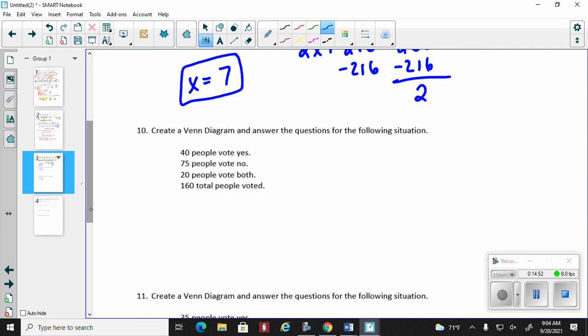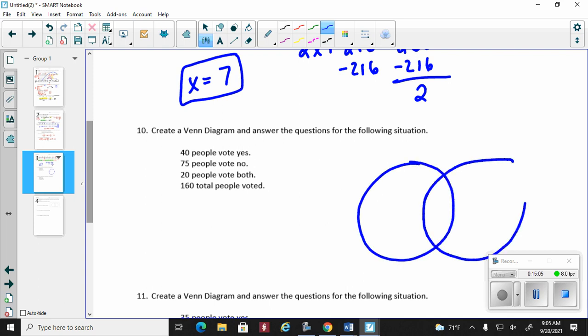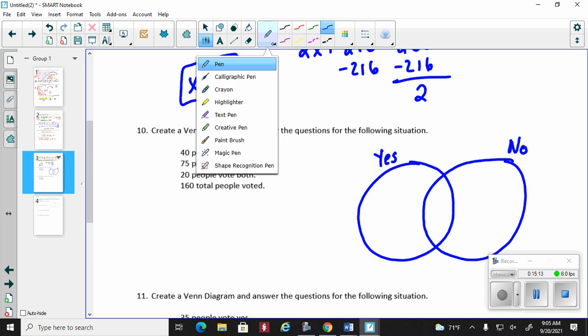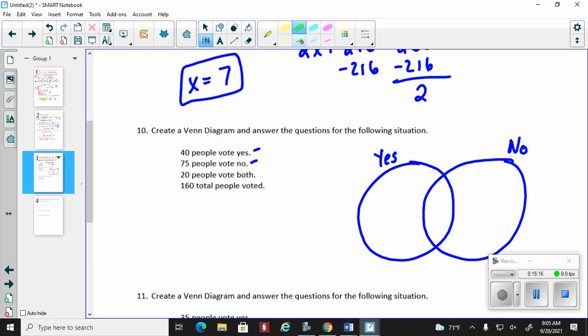All right, now this is where things get a little troublesome, and that is Venn diagram stuff. First off, there isn't one given to you. I think there will be one given to you, but remember how we create a Venn diagram: 2 circles. One is yes, one is no. Remember that you've got to label. Remember when I talked about this, and you might need to go back and watch the video, always focus on both or neither, okay?